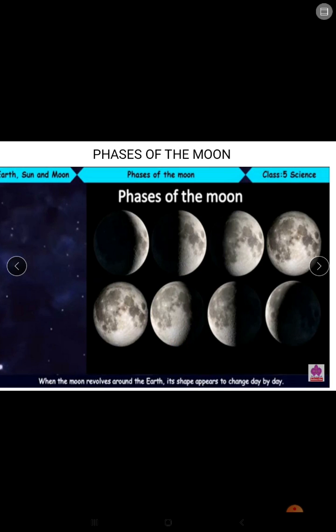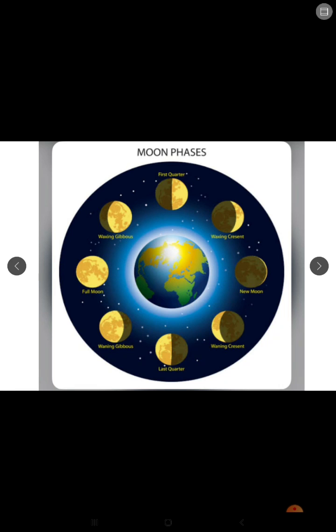So the day-to-day change in the shape of the moon as seen from the earth is called phases of the moon. Only one phase that we see is lit, the other is always in darkness. Okay, now we will talk one by one about each phase.